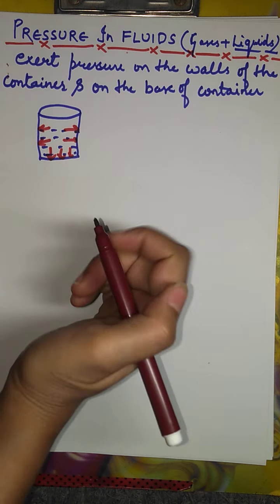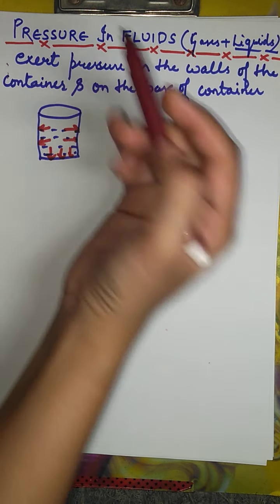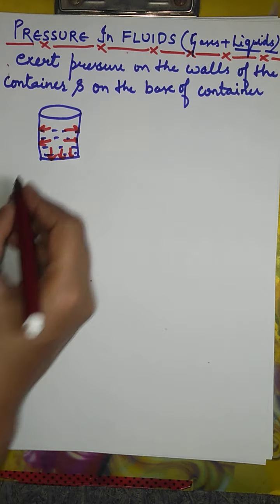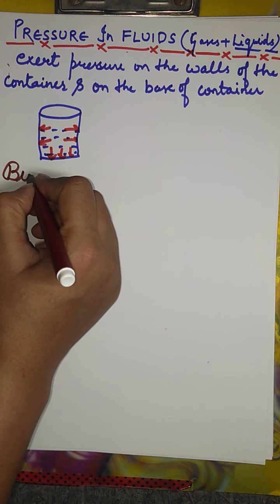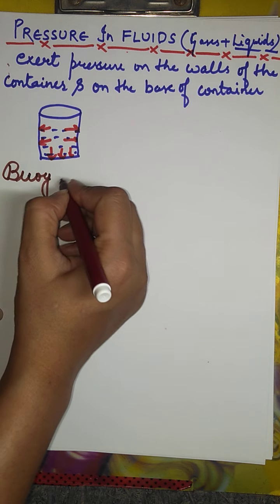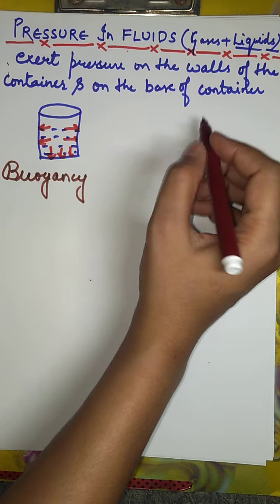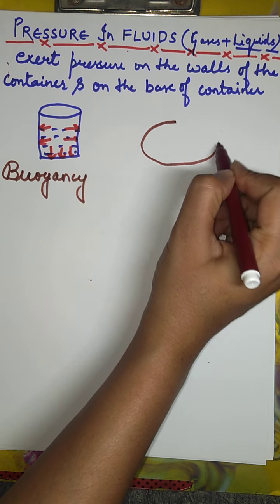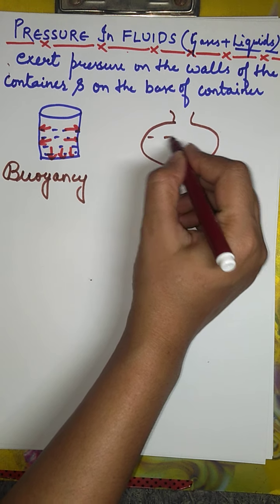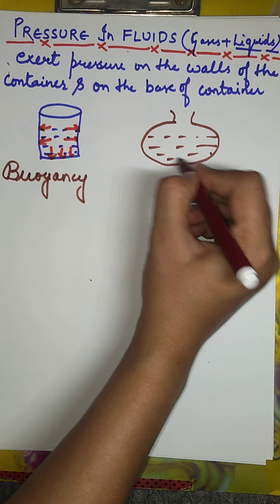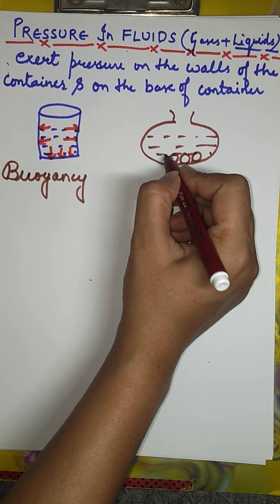One more important term in fluids is also related to pressure. That term is buoyancy. So what is buoyancy? You might have observed that when I put a stone in a container filled with water, the stone will sink.